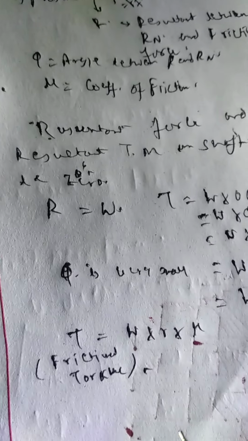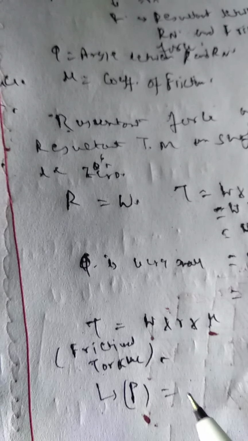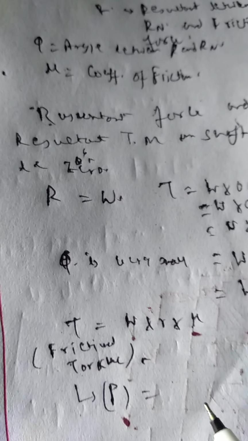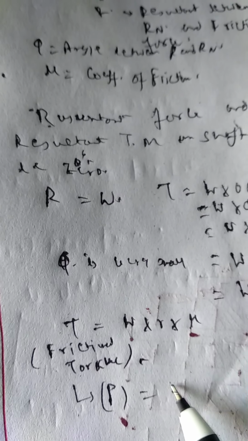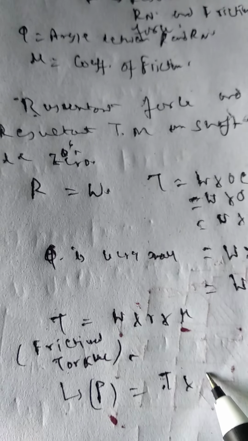Now if we want to find out the power wasted due to this friction, the shaft rotates with an angular velocity of omega. So the power wasted due to friction will be T into omega.